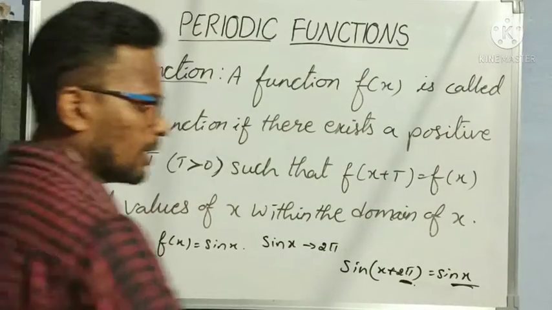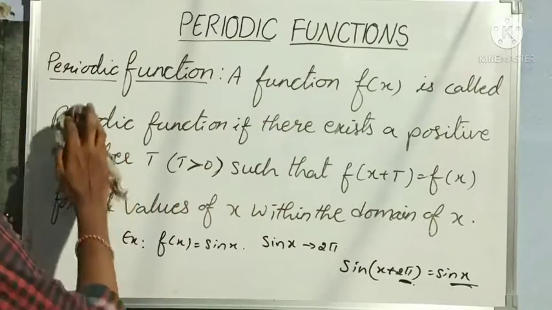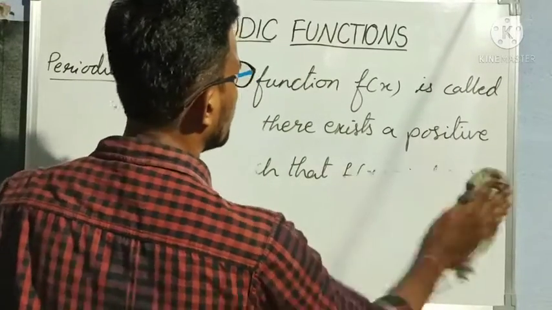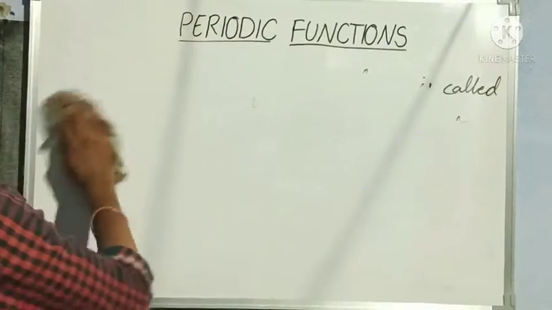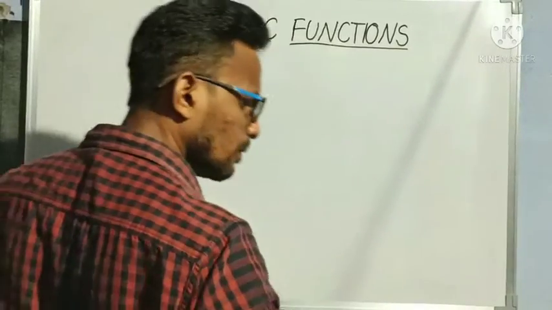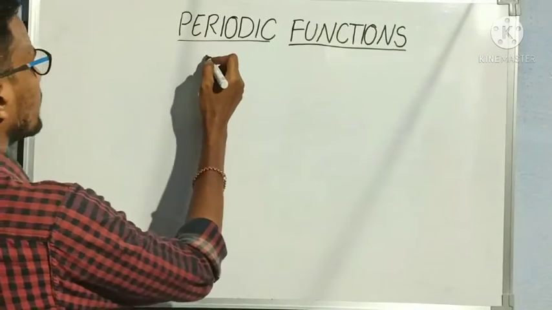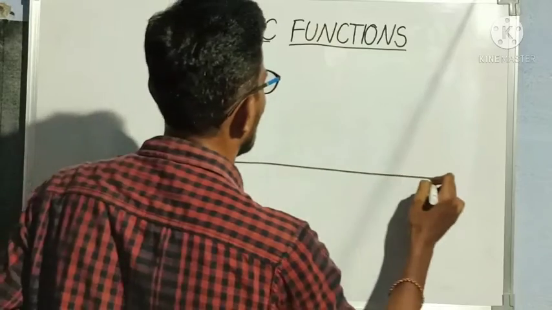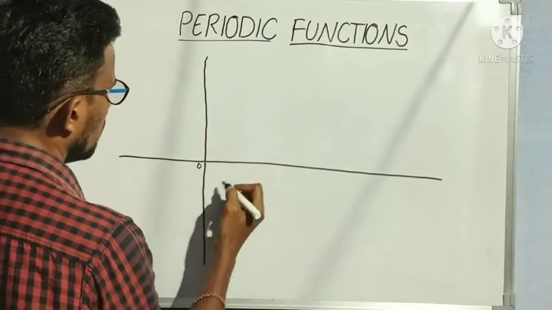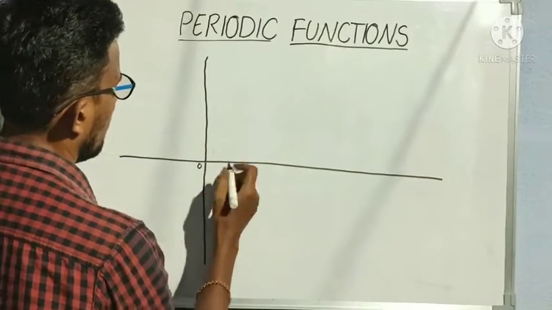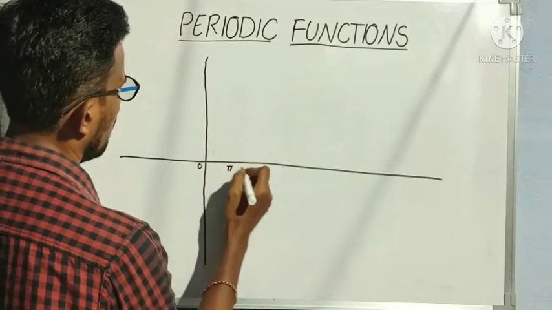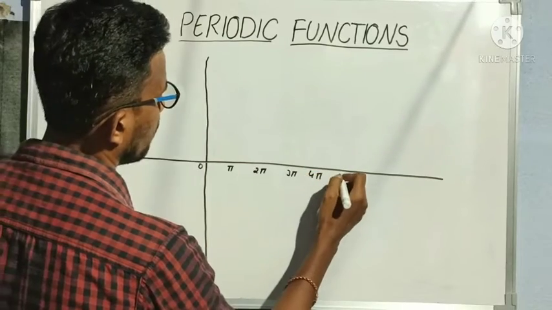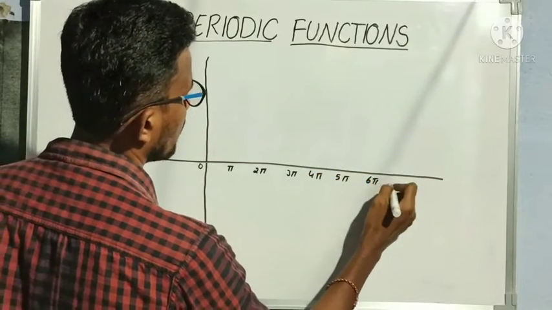Let us understand this somewhat more clearly, so I am erasing the definition now. Consider the graph of sin x. Here we have 0, pi, 2 pi, 3 pi, 4 pi, 5 pi, 6 pi, and so on.